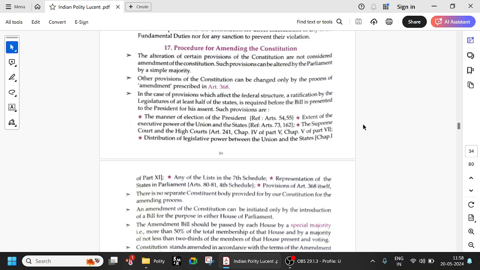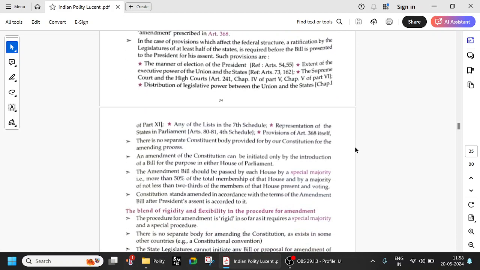Before answering the questions, we are quickly going through the content so that we'll be able to answer the questions better. We'll be looking at it solely from the exam point of view. So all these things are very important. Manner of election of the President, executive power of the Union and states, Supreme Court, High Court, distribution of legislative power between the Union and the states, which comes under Chapter 1 of Part 11. Obviously it affects the federal structure.